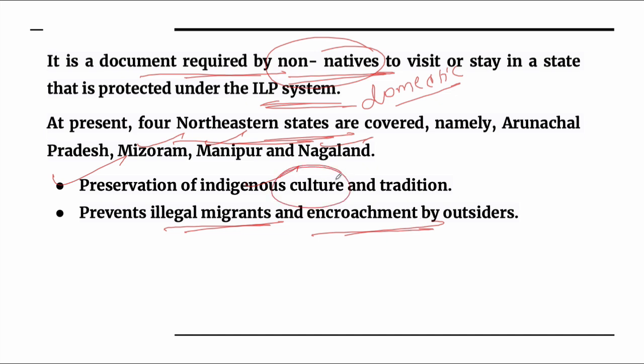If there is a demographic transition in that area, it will help dilute or destroy the prevalent culture, which the political parties in that area want to limit. They want their culture and tradition preserved, and that is the reason they prevent illegal migrants and encroachment by outsiders.